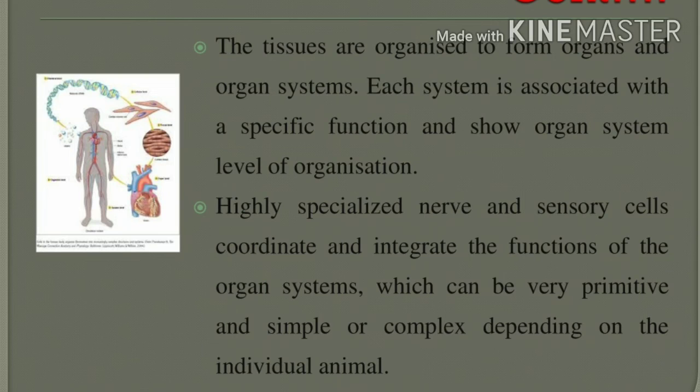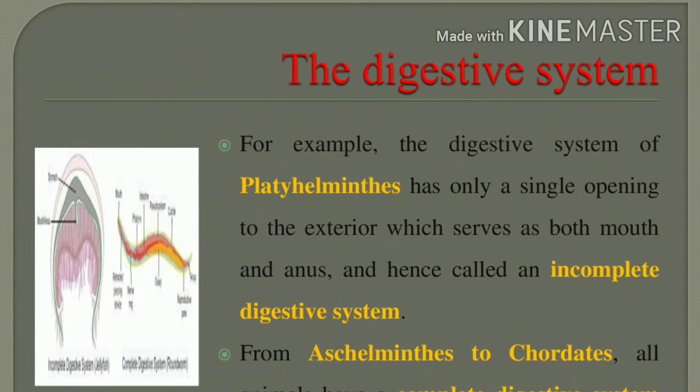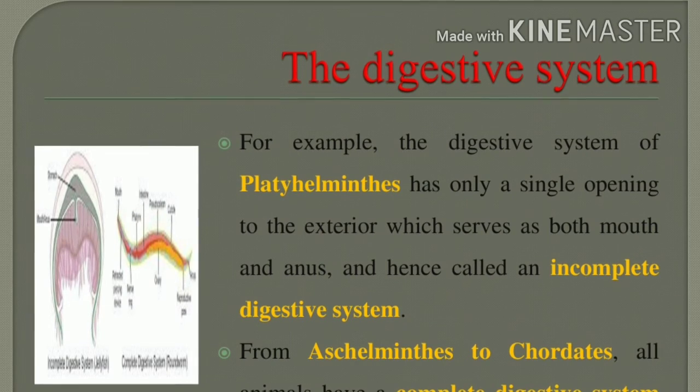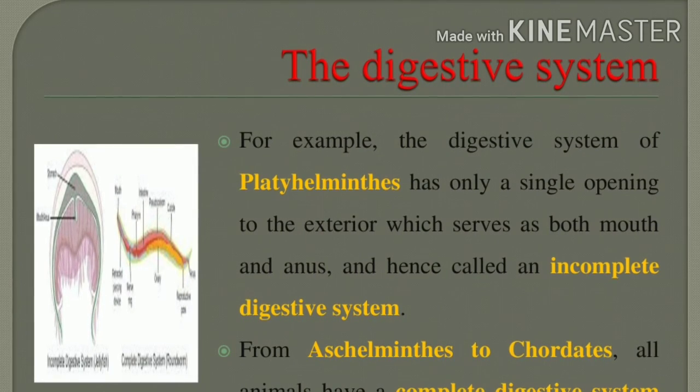It may be very primitive and simple or complex depending on the individual animal. In each and every individual animal, the functions of coordination and integration are carried out with the help of highly specialized nerve cells and sensory cells. So one of the organ system level of organization is the digestive system.